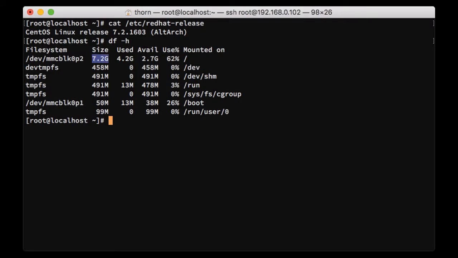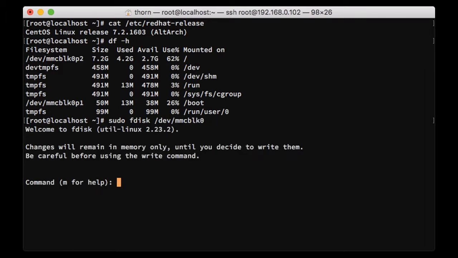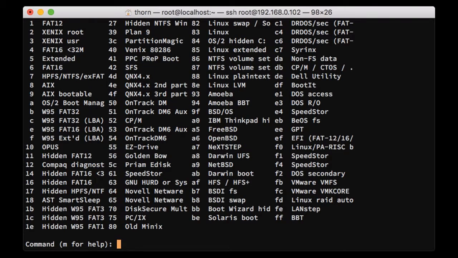is of 7.2 gigabyte of size, and my SD card is of 64 gigabyte capacity. Now what I'm gonna do is to extend the disk capacity to its maximum, and to do this I'm gonna do the following. So first we need to open the fdisk utility, fdisk /dev, and this is our block device.